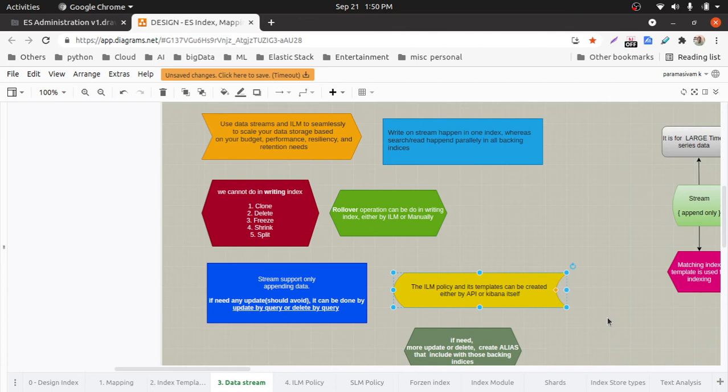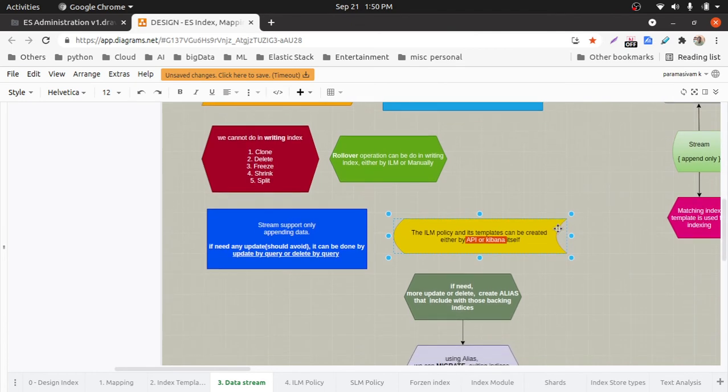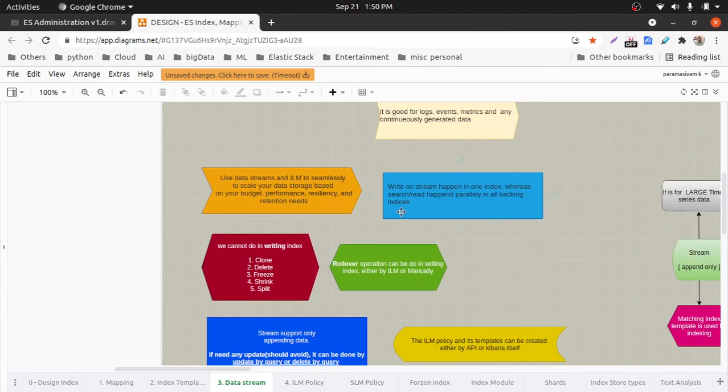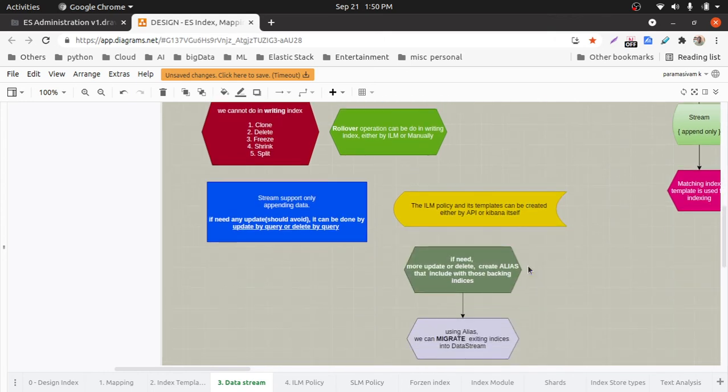So if you are going to another cluster or moving to another project, again you have to define everything from scratch. That is the advantage. If you are using API based index creation, data stream creation, template creation or ILM creation, you can reuse it across projects or accounts. But either way, if you are new to the ELK stack or to ILM, then of course you can start with Kibana. Later you can move to API based. Okay, so all the things are explained.